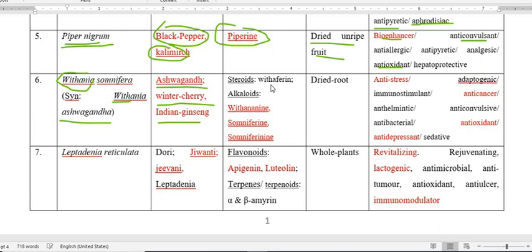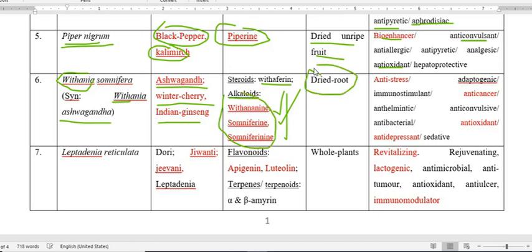So the name for the steroid is withaferin. And the alkaloids this plant has, I mean the ashwagandha or Withania somnifera, have names quite similar to the scientific name of the plant: withananine, somniferine, somniferinine. So these are all the active alkaloid constituents present in the plant, Withania somnifera, particularly in